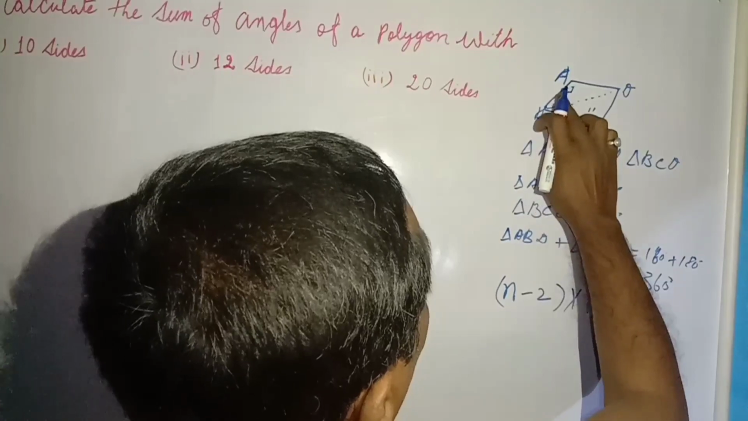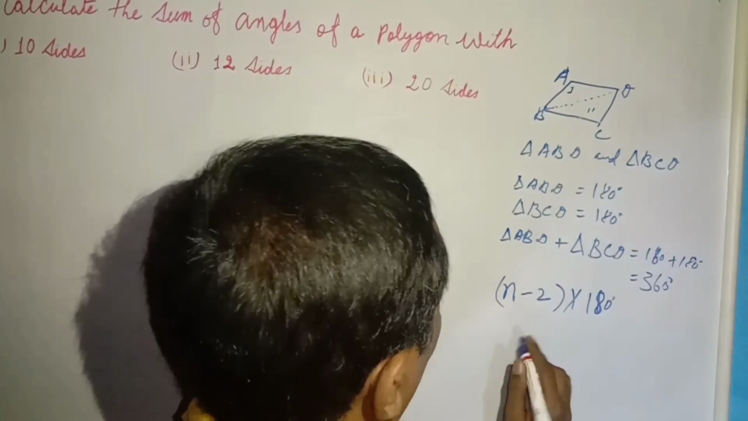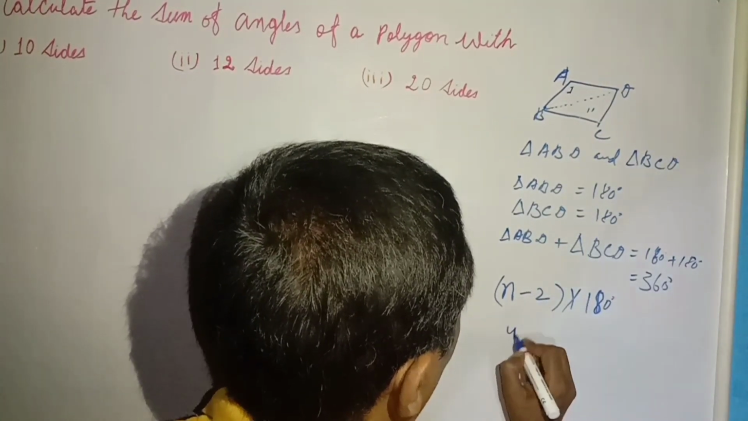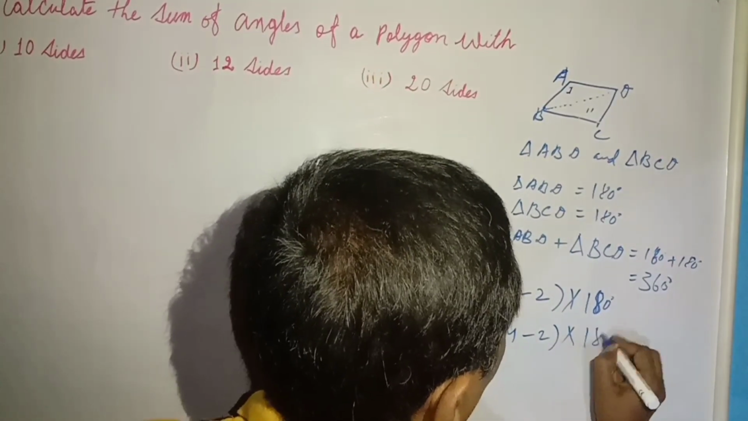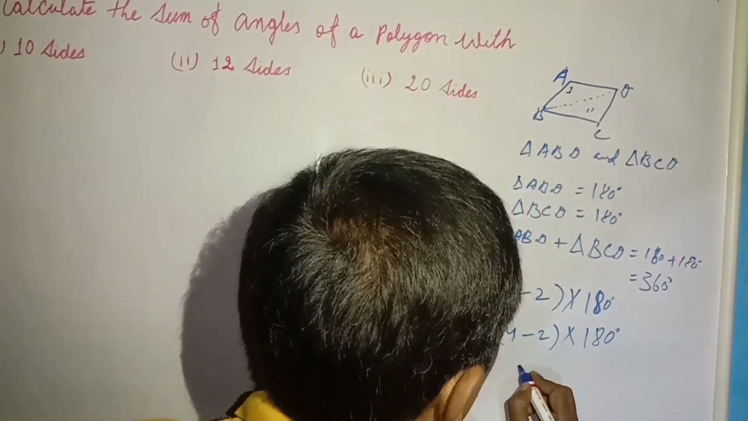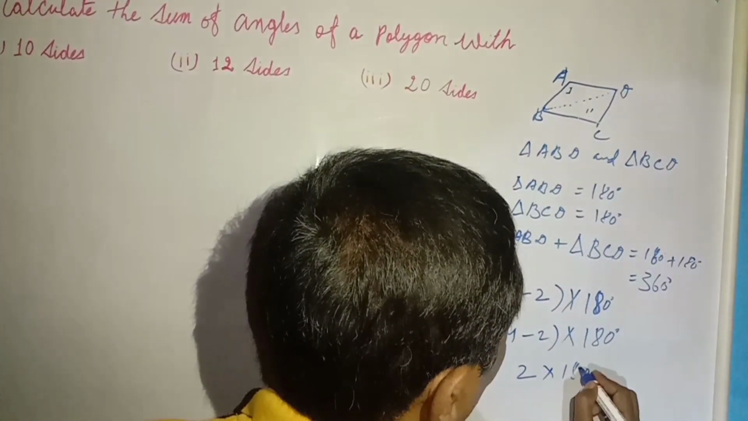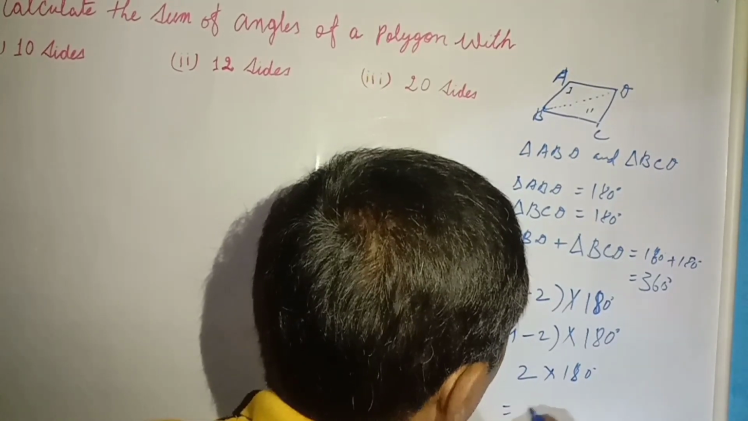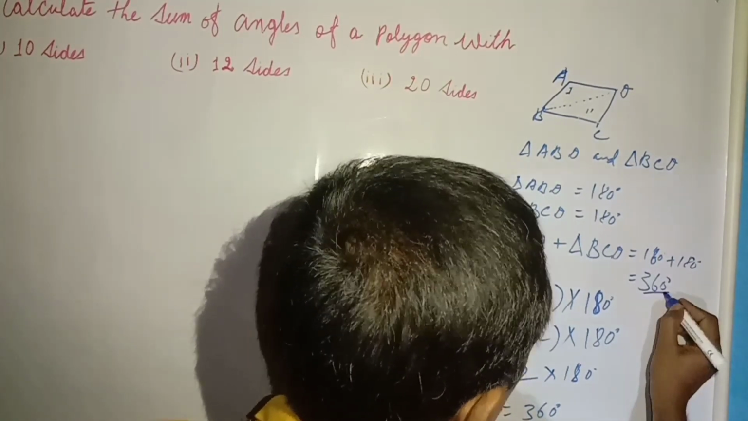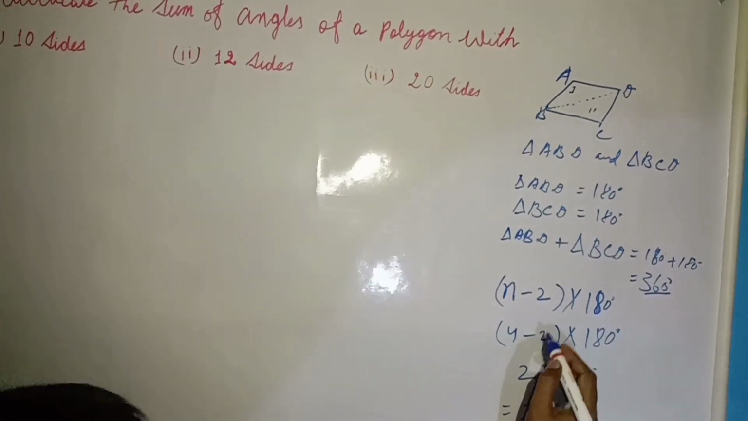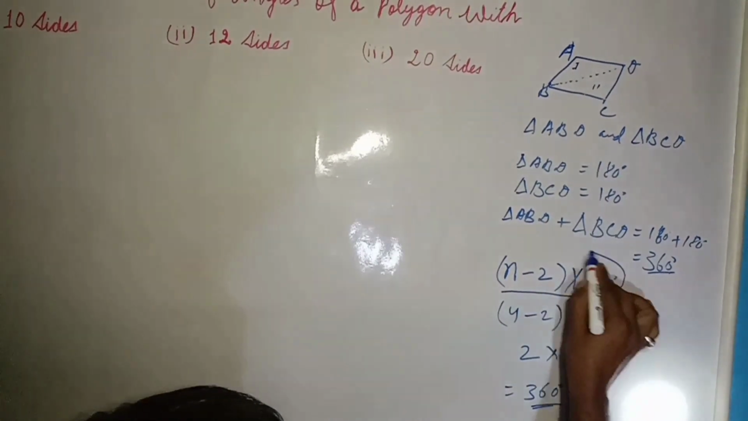Now see the number of sides, how many sides does this polygon have? 1, 2, 3 and 4. So in place of n we will write 4, then minus 2, into 180 degrees. So here it will be 4 minus 2, 2, and into 180 degrees. That will be 360 degrees. Now see this 360 degrees and this 360 degrees. So we have a formula to find the sum of angles of a polygon: (n minus 2) into 180